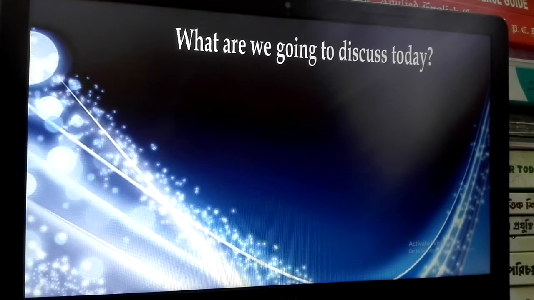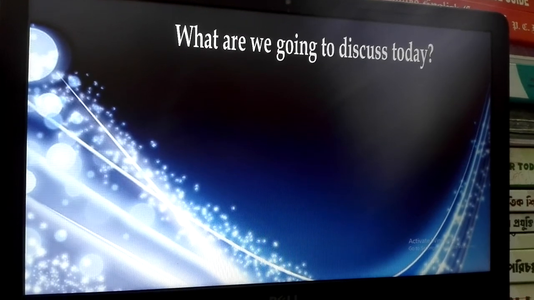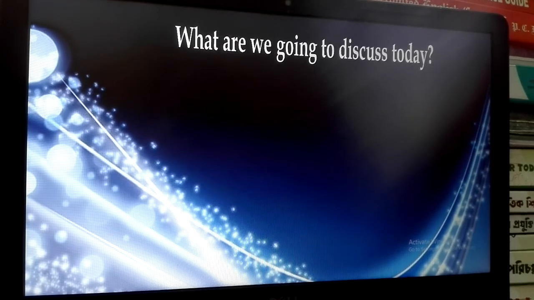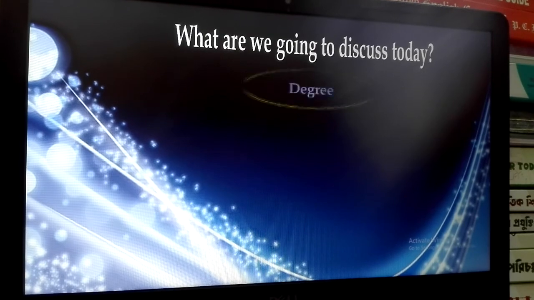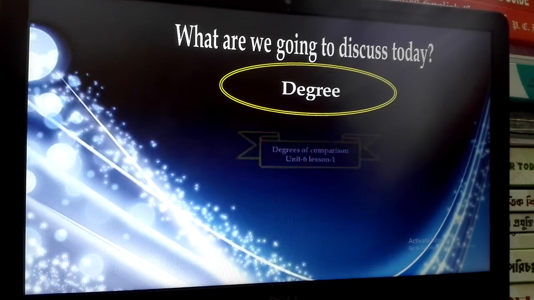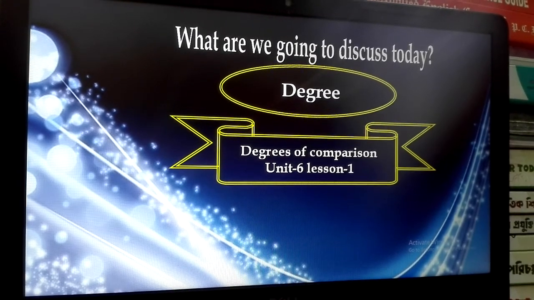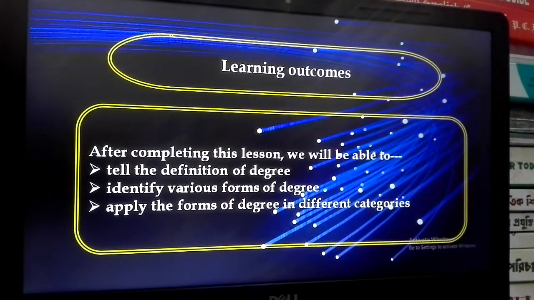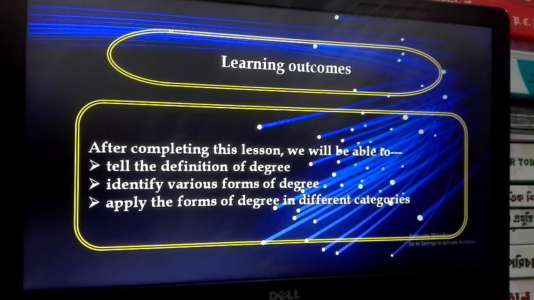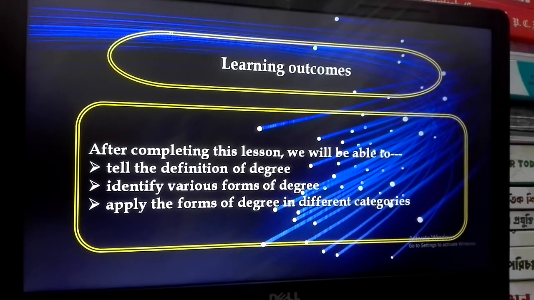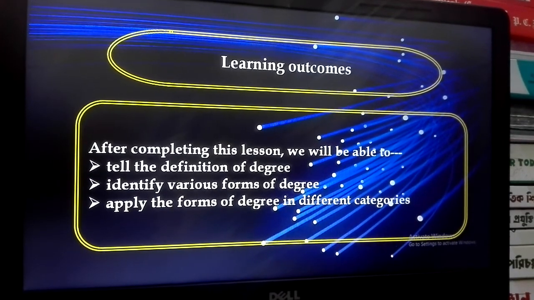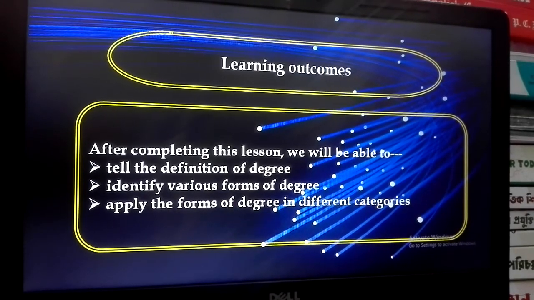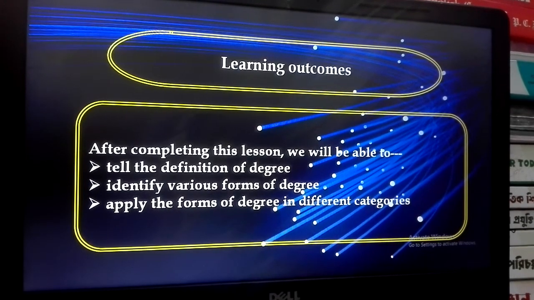What are we going to discuss today, dear learners? Can you guess what you are going to learn today? Today's lesson is degrees of comparison. After completing this lesson, we will be able to tell the definition of degree, identify various forms of degree, and apply the forms of degree in different categories.